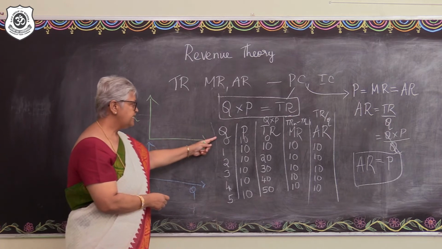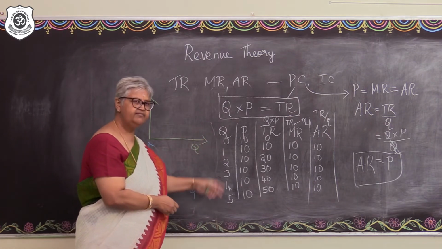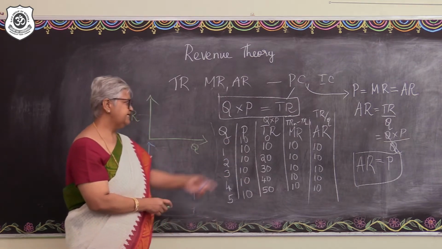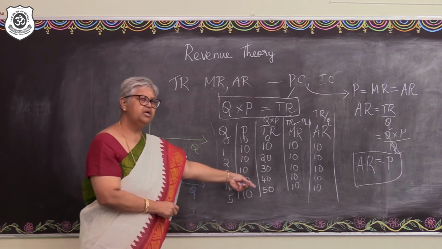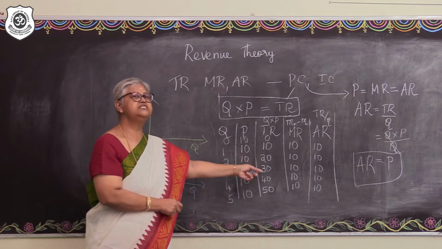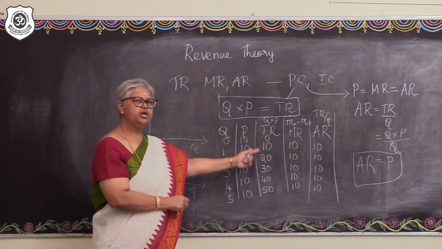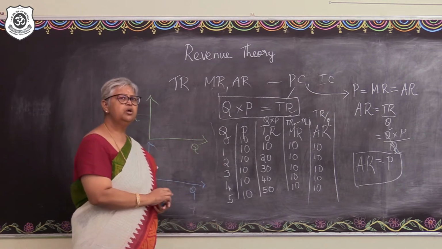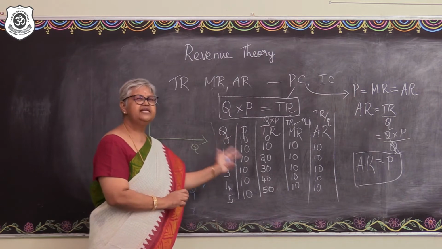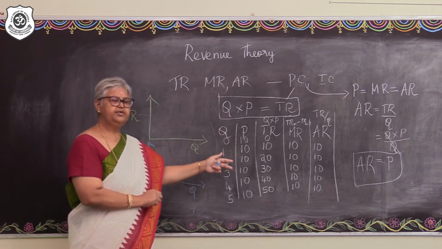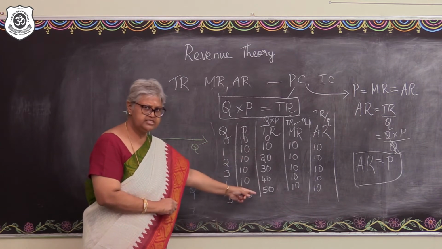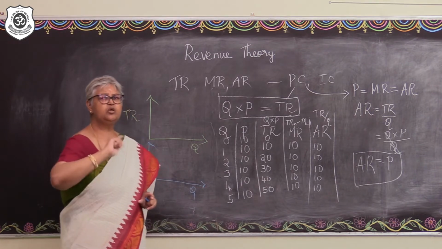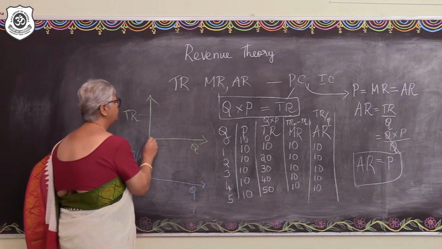And what do we understand? Output is increasing 1, 2, 3, 4, 5. As the output increases, the total revenue is also increasing 10, 20, 30. And what is the increase? It is increasing at a constant rate. Fine. So starting from the origin, the total revenue curve will rise, will show an upward slope, indicating that there is a positive relationship between the output and the total revenue, and the rate of change in the total revenue is constant, so the total revenue curve will be a linear one. Yes, an upward sloping linear curve. That is what you will have out here.